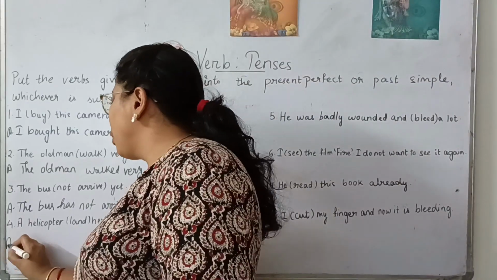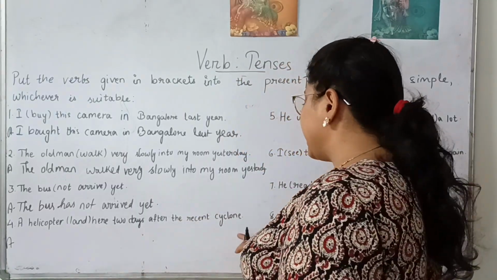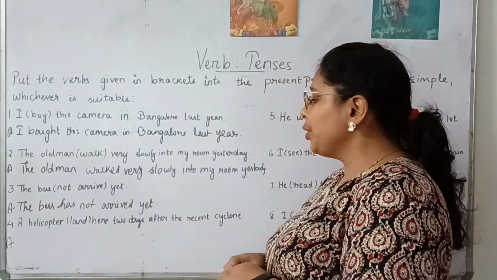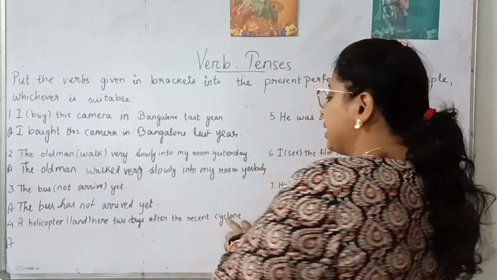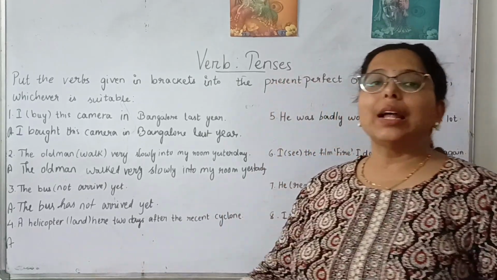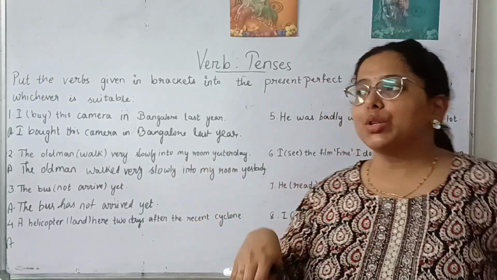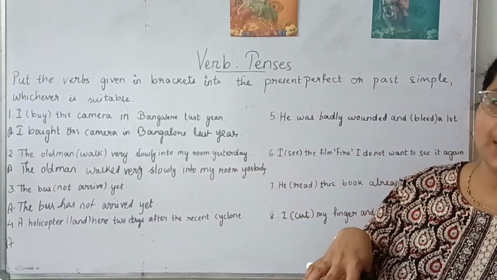Next, number four. A helicopter land here 2 days after the recent cyclone. So here, there was a recent cyclone and after 2 days something happened. So it is showing what is happening in the present situation after a cyclone occurred in a place.